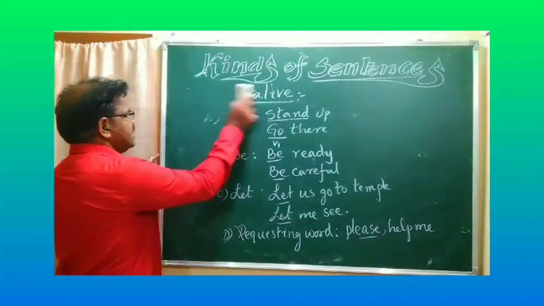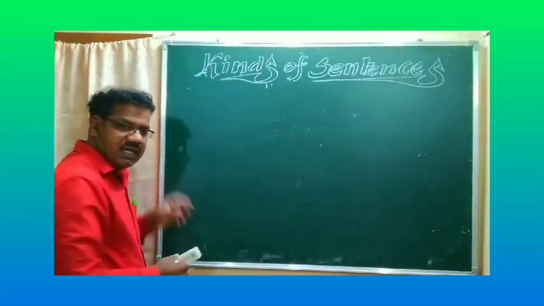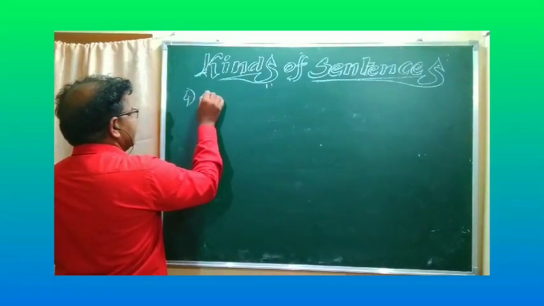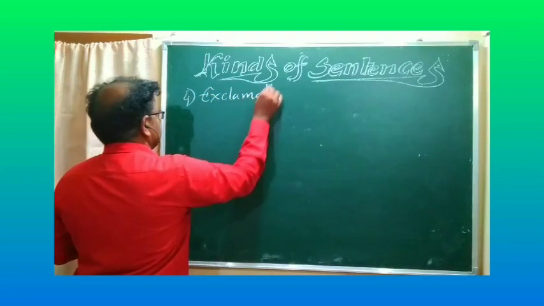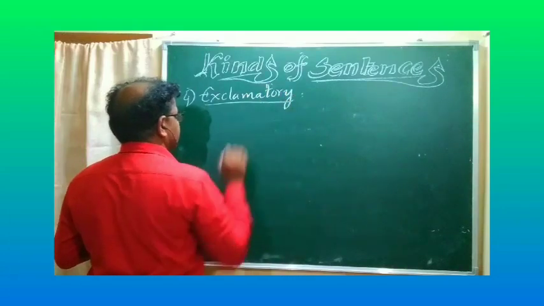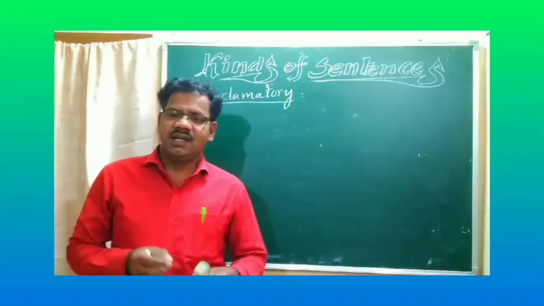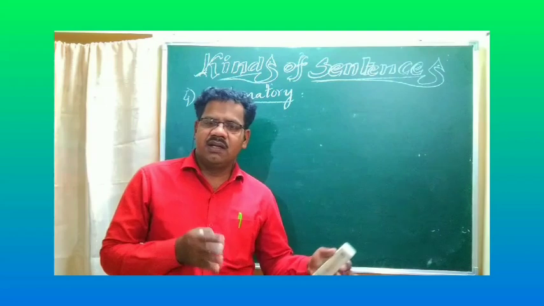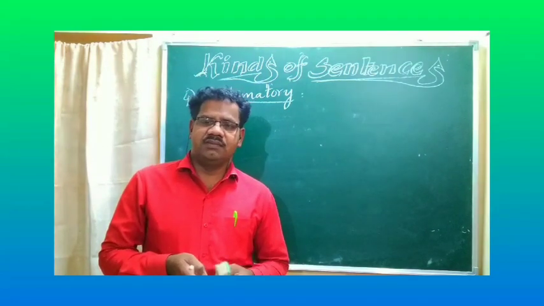And the final one is the exclamatory sentence. An exclamatory sentence is equal to an innocent friend. Whenever we get emotions, a sorrowful, happy or unhappy thing, the friend shows us the same feeling.